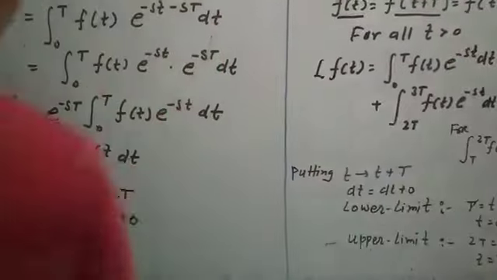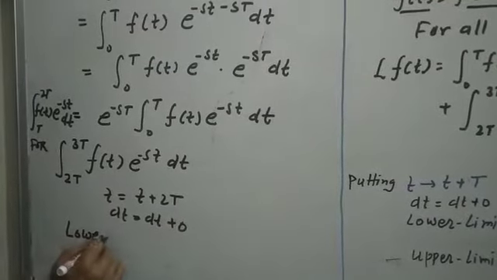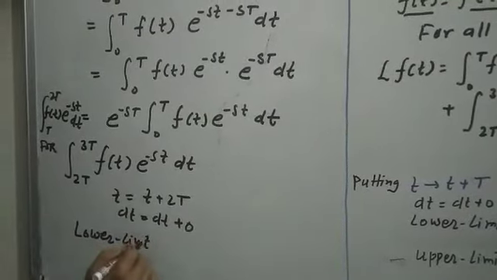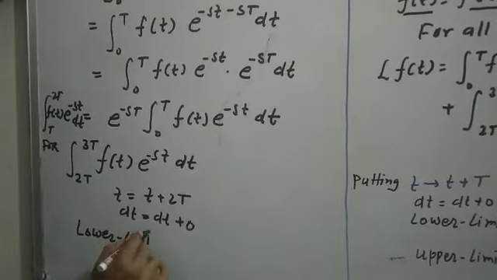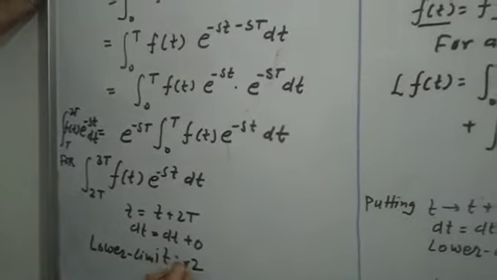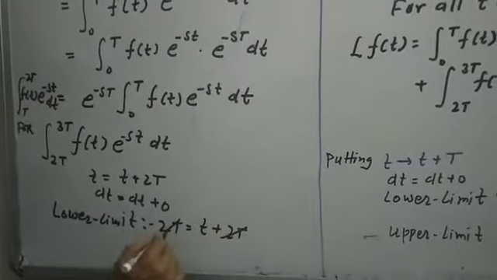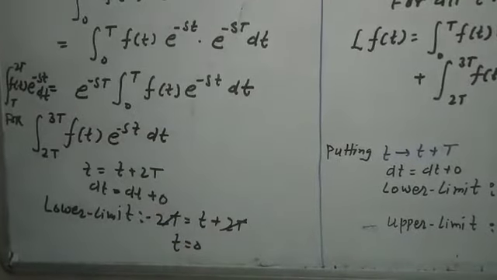Now lower limit: substitute in place of t, small t, 2T is equal to t plus 2T. So the lower limit becomes 0.